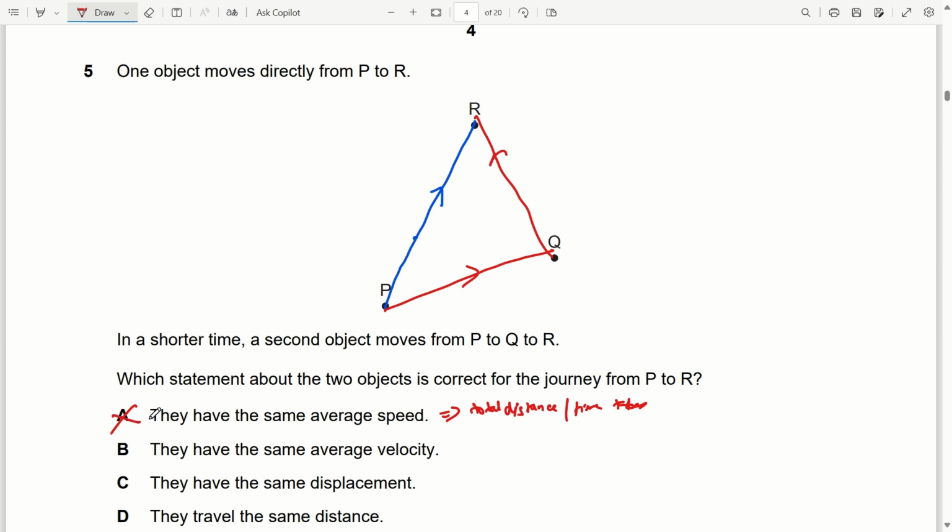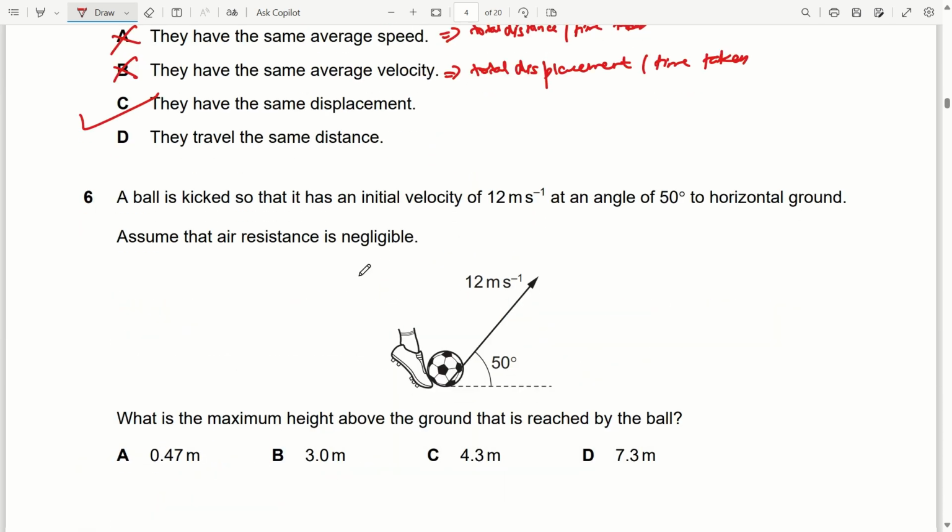They have the same average velocity? Average velocity is total displacement upon time taken. Since displacement is the same but time taken is different, this is not the option. They have the same displacement, correct, because displacement is the shortest path, so displacement is the same.